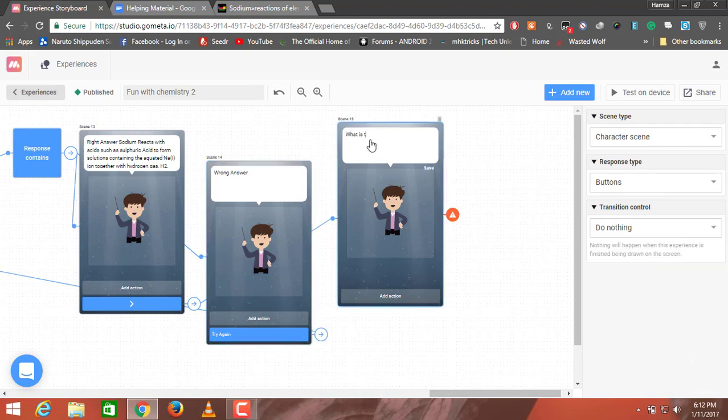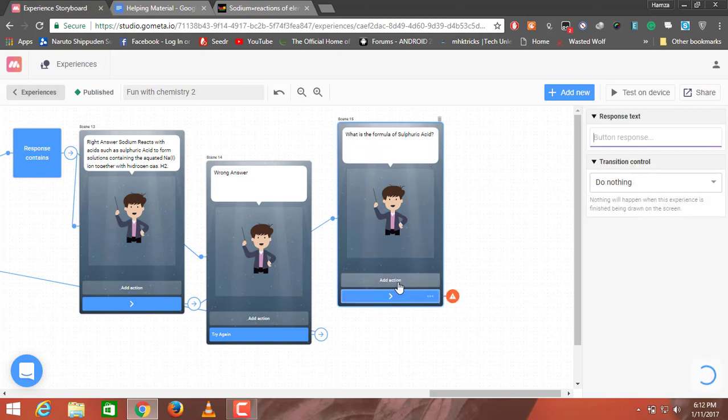What is the formula of sulfuric acid? I'm going to click on add action and add two actions. One will be submit, a form to enter the formula. The answer will be submit answer, and for this it will be hence.